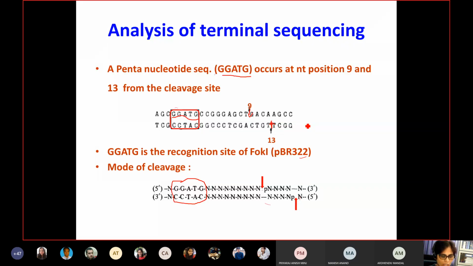But I will not answer this right now, because slowly we will move further and progress in FOC1 enzymes. I will take at least 4 to 5 lectures on FOC1 itself, until we see its structure completely. Then, as we study one publication after another on FOC1, it will become clearer how exactly it is cleaving at 9 and 13 base pairs. Is that fine? Yes, ma'am. Okay.